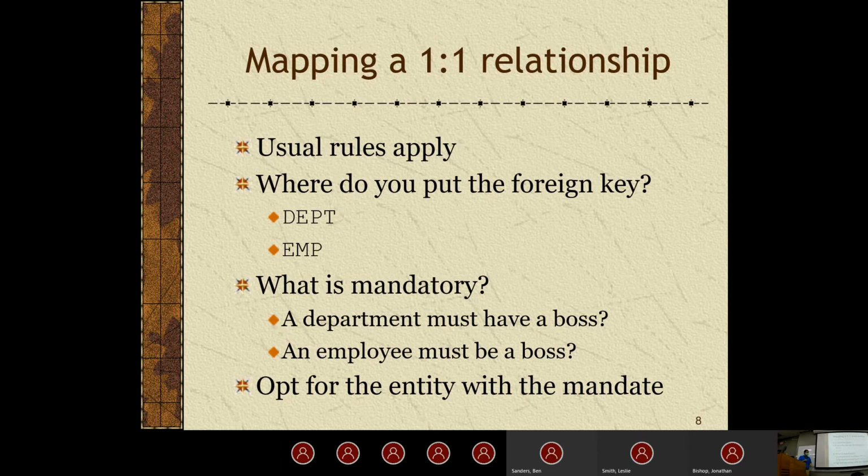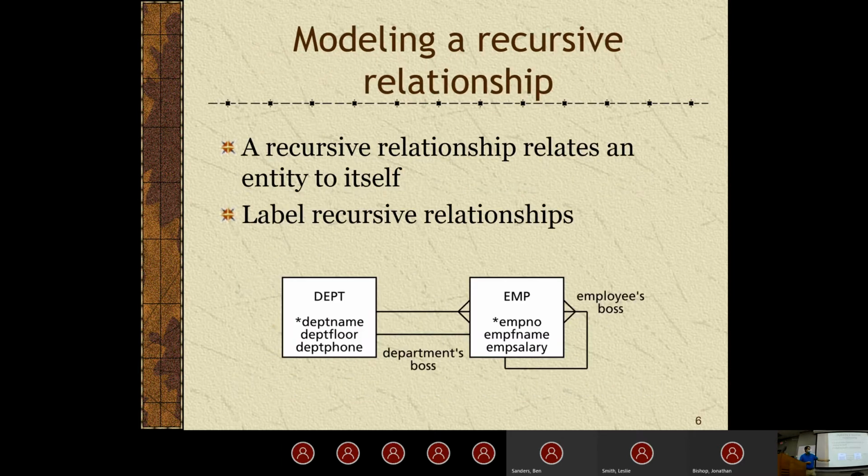Now, we could also put the department's boss inside of the employee table. That's not necessarily the best approach. Can someone tell me why that may not be the best approach? Why would it not be best practice to put the foreign key inside of the employee table here?